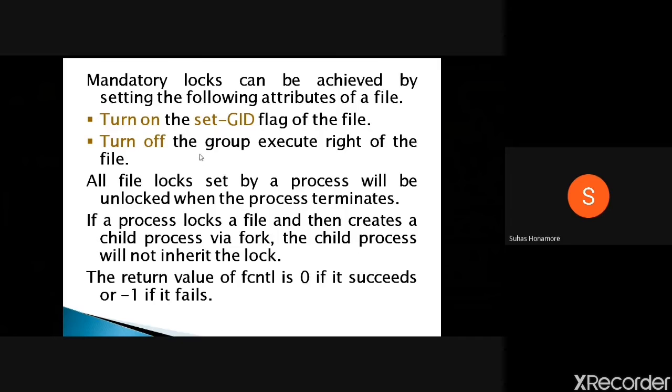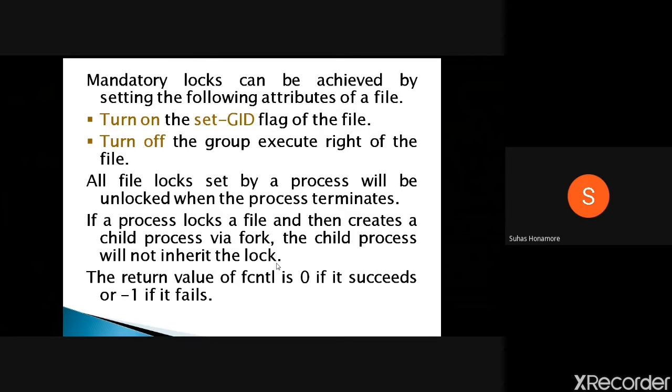All locks set by a process are unlocked when the process terminates. By default, if the process terminates, the kernel takes care of unlocking all the files. If a process locks a file and then creates a child process by fork, the child will not inherit the lock.